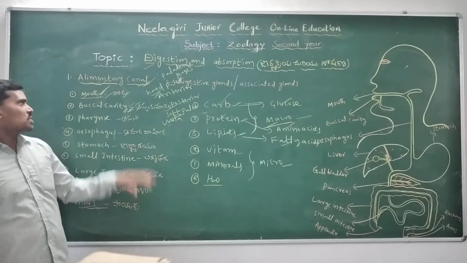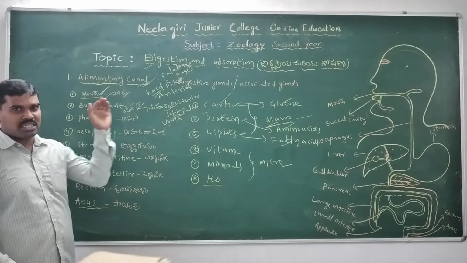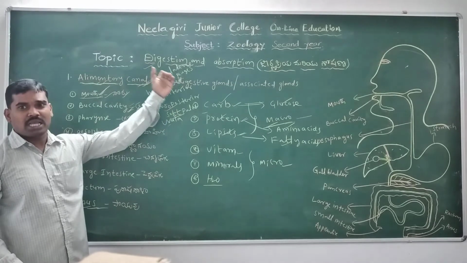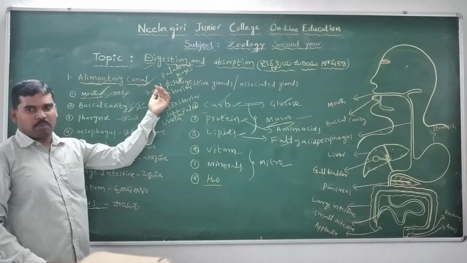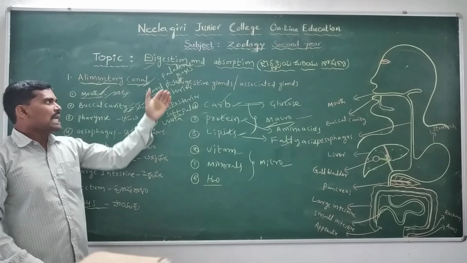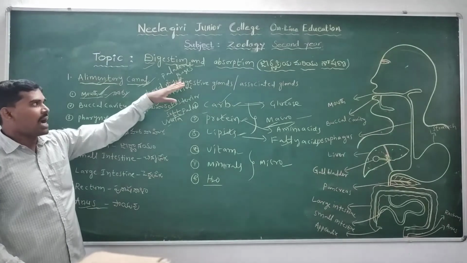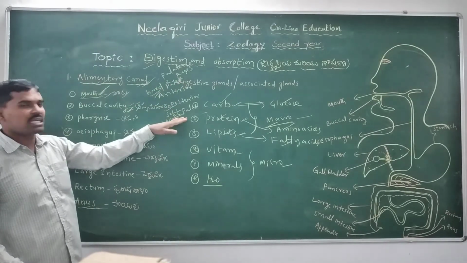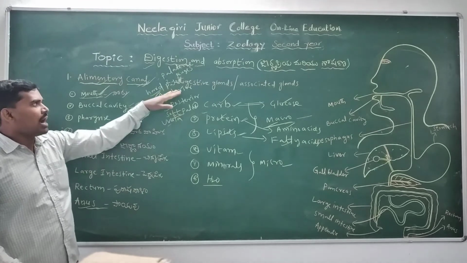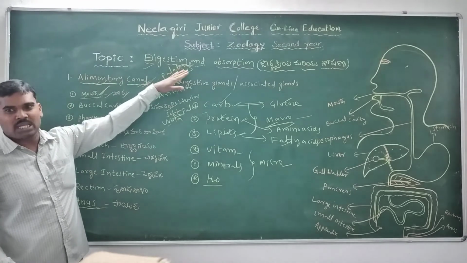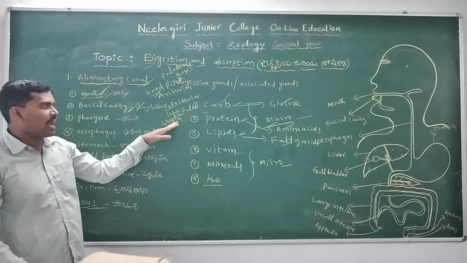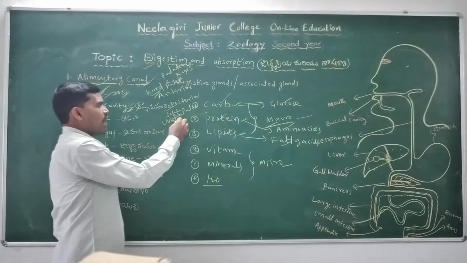So the buccal cavity has two parts: the anterior part is the hard palate and the posterior part is the soft palate.